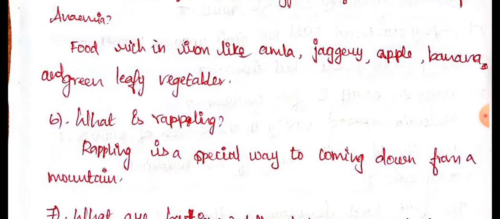Next, what is rappelling? Rappelling is a special way of coming down from a mountain. It is in that way only the mountain traveling takes place. So that place only we call it as rappelling. Special way we are using for mountain.